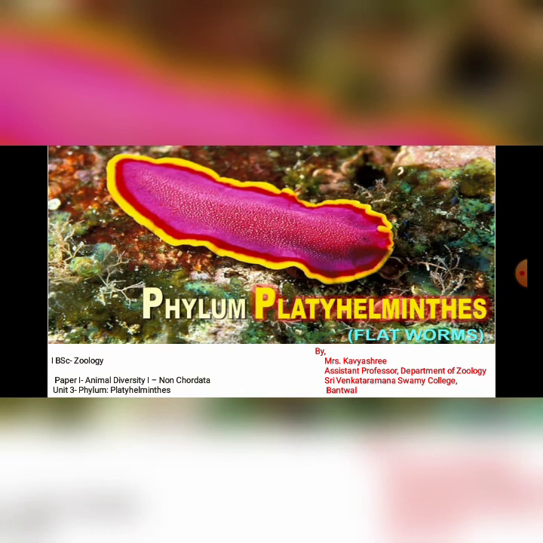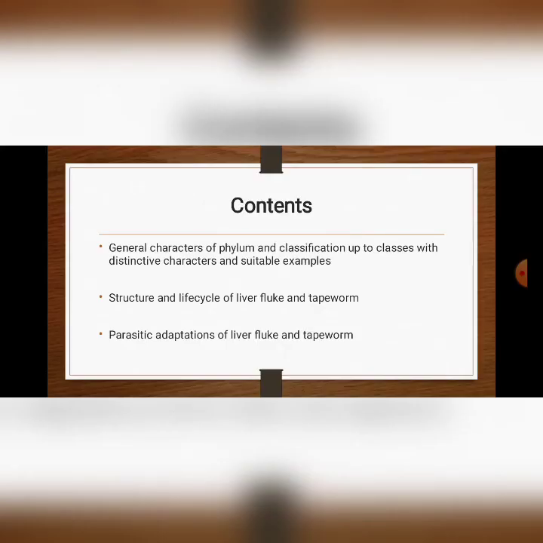In this video, we are going to learn about the phylum Platyhelminthes, which comes under Paper 1, Animal Diversity, that is, non-chordates. Sir has already discussed the syllabus, right? So, I'll be dealing with Unit 3.